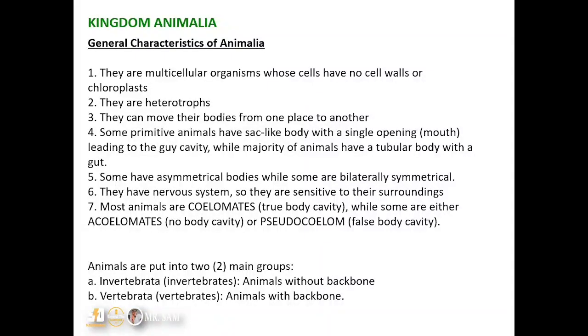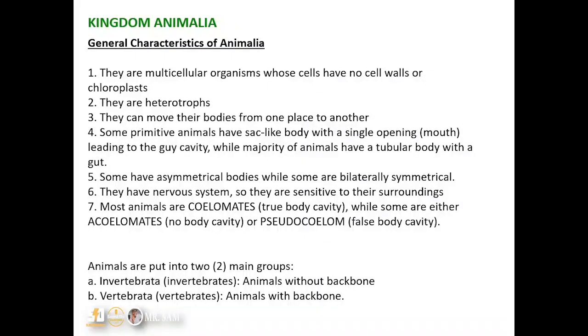It simply means that they have enough space for organs within the body to increase and develop in size, while acoelomates are not lined at all by mesoderm, so they don't have this sort of space. That's why most acoelomates are always small in size. Then pseudocoelomates are partially lined by mesoderm, so they have spaces but not as much as organisms that have a true body cavity.